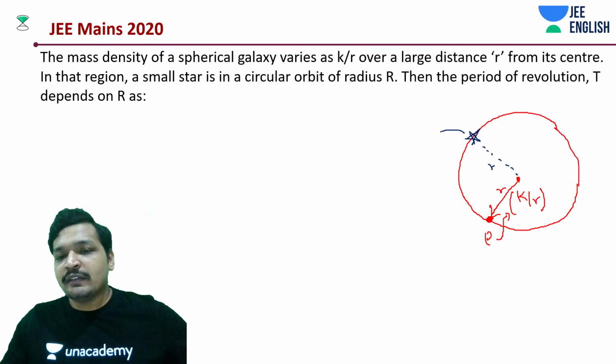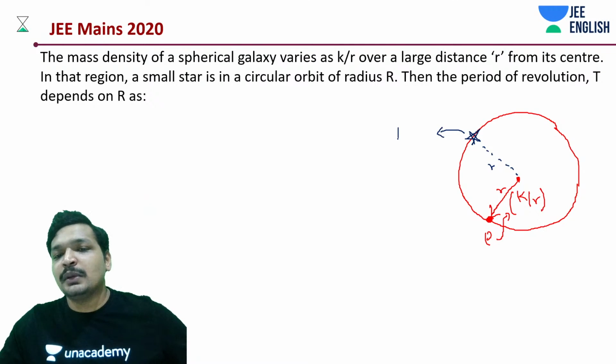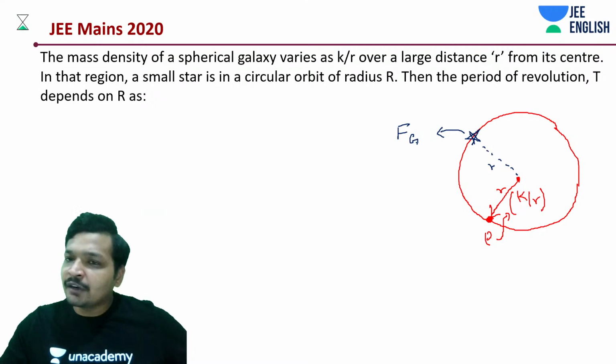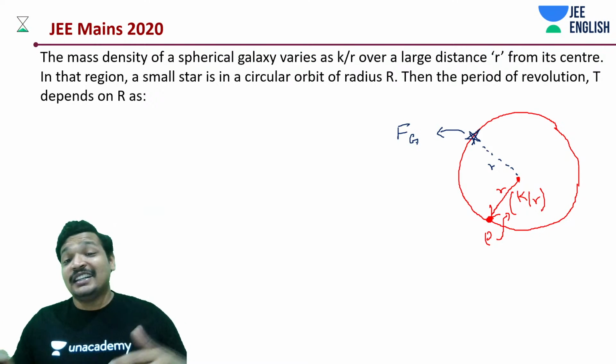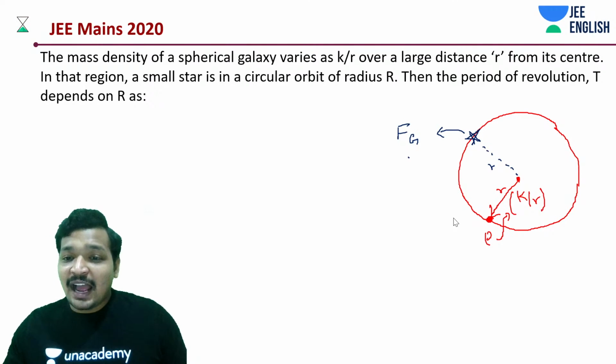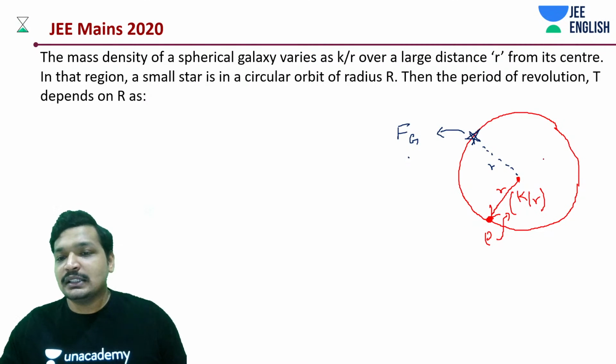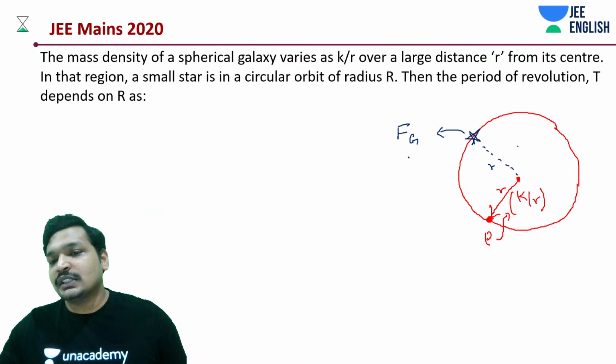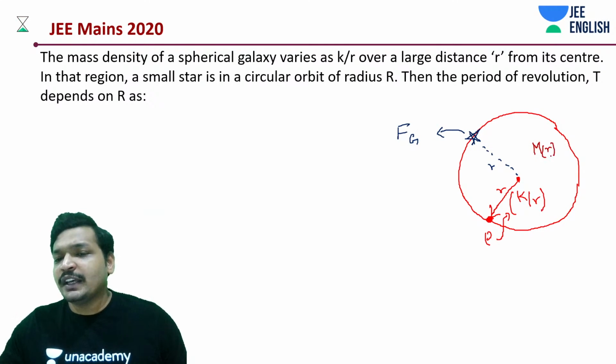Based on that, we'll be deriving things, because the gravitational force would be balanced out by your centrifugal force. And this gravitational force is dependent on the mass of this cloud, or whatever it is given, which is varying with distance. Different points have different mass.